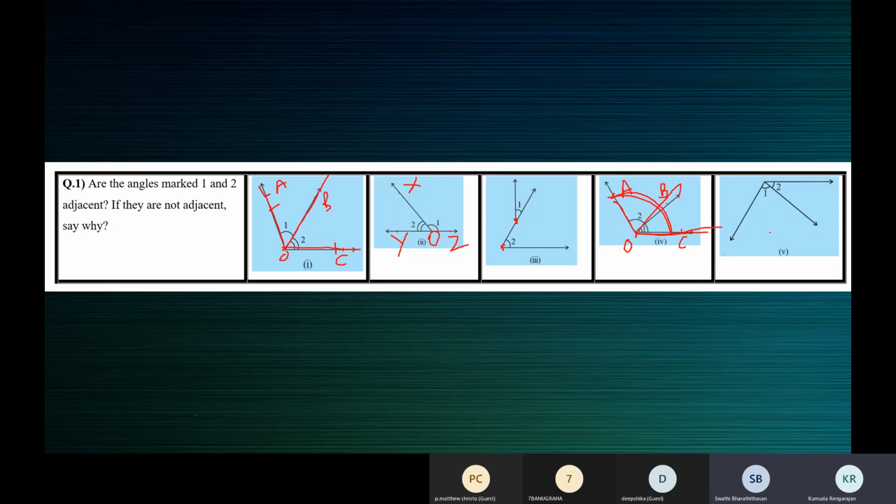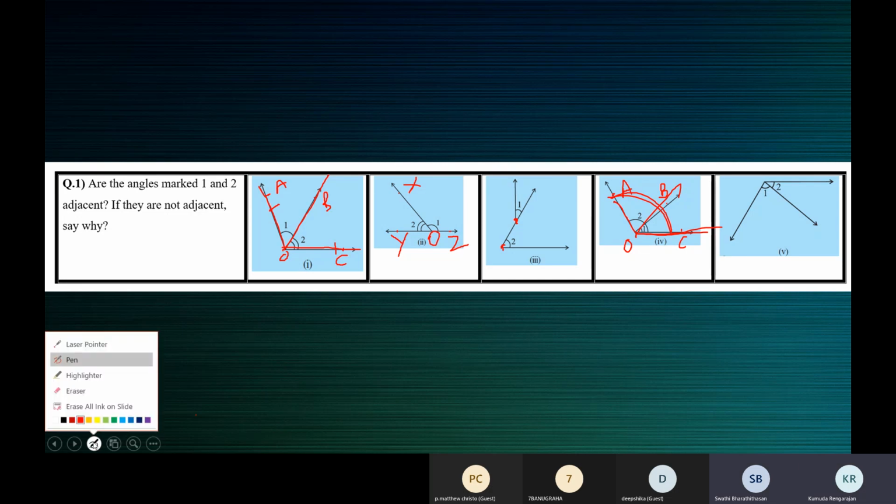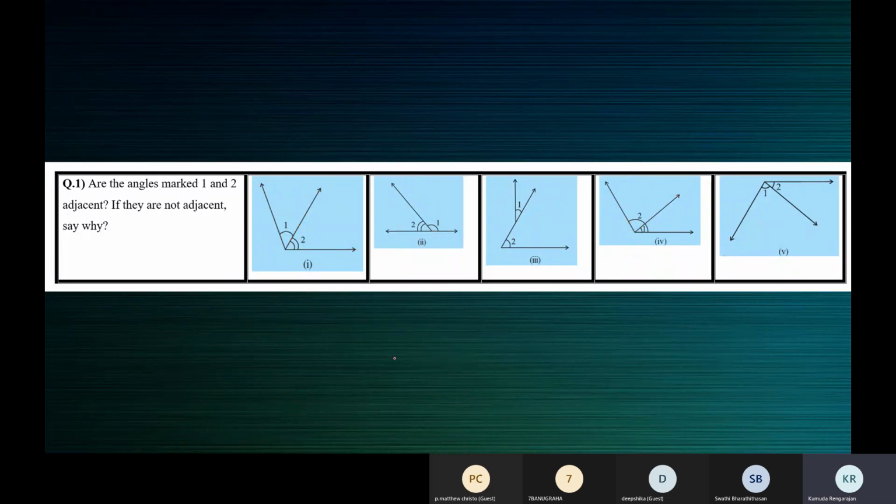In figure 5, children, are angles 1 and 2 adjacent angles? Yes, ma'am, they are adjacent, ma'am. Yeah, they are adjacent. It's similar to the first one. It's just rotated. The figure is just rotated.